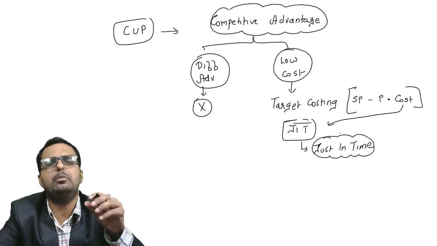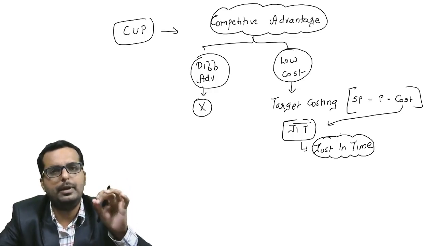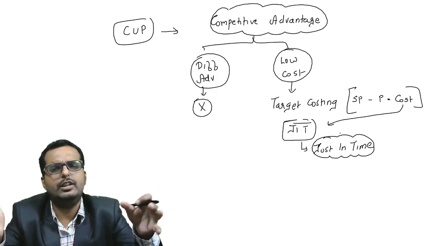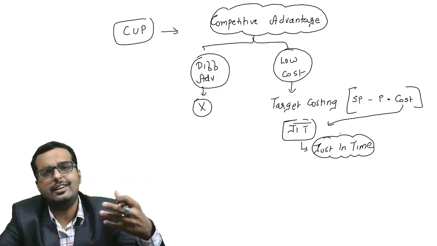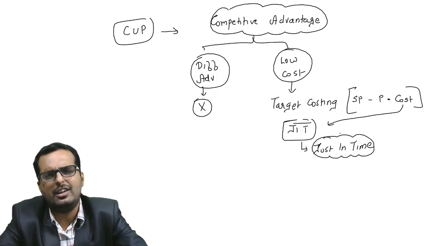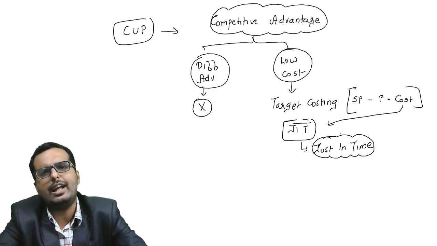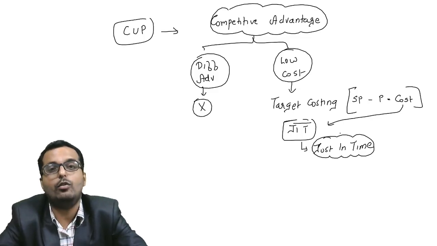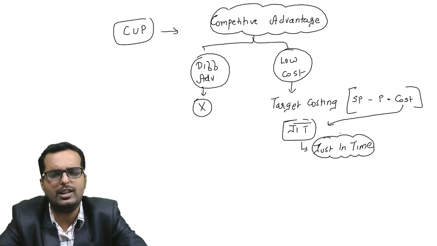Friends, just in time means normally every company which deals in stock, the biggest cost for them is the carrying cost. They keep a lot of stock for which they take huge amounts of loans and they have to pay huge amounts of interest. This interest is what we call carrying cost. So if they go for just in time, then beautifully they can manage with lower inventory, lower carrying cost, but the same sales happening. But JIT is very risky. There is always a chance that you can go stock out under JIT. So you have to be careful in that case.